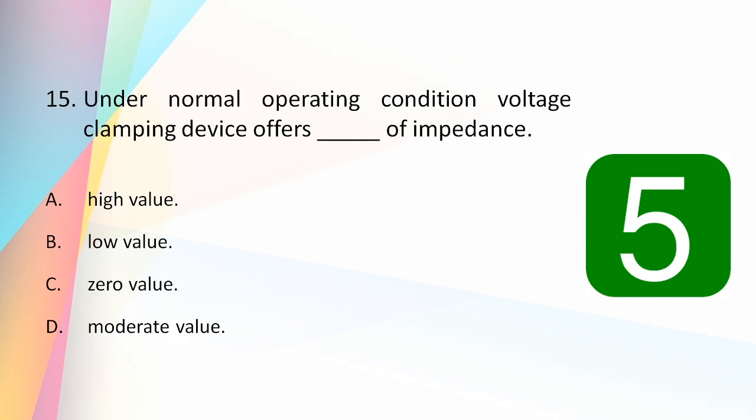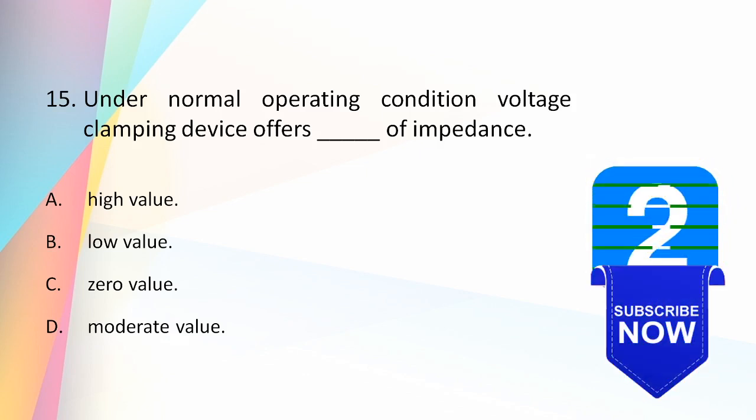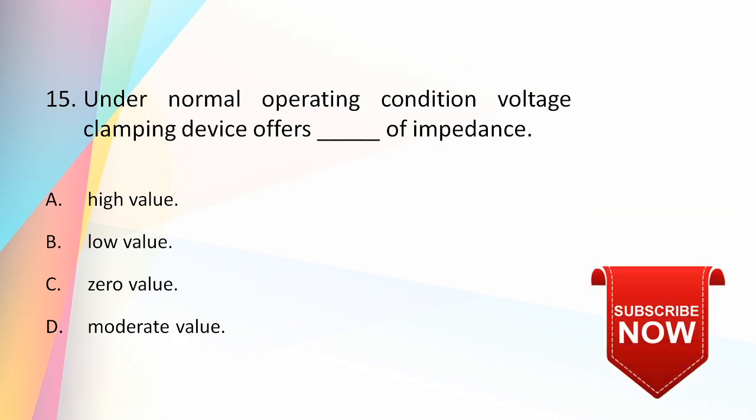Under normal operating conditions, voltage clamping device offers dash of impedance. High value, low value, zero value, moderate value. And the answer is high value. So under normal operating condition, the voltage clamping device offers high impedance and acts as if it is not present in the circuit.